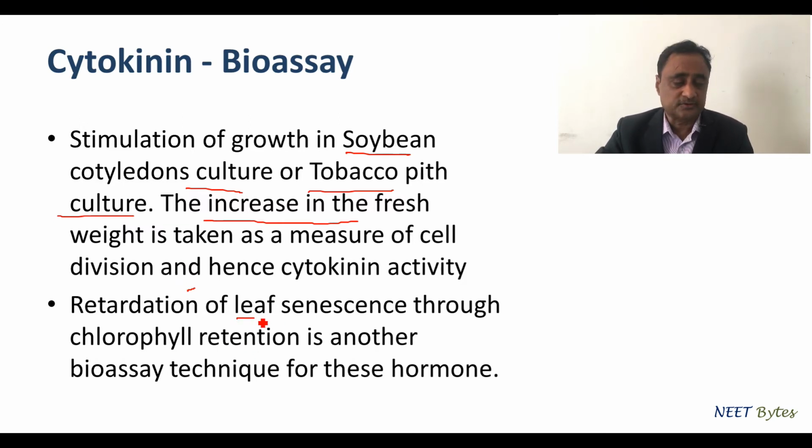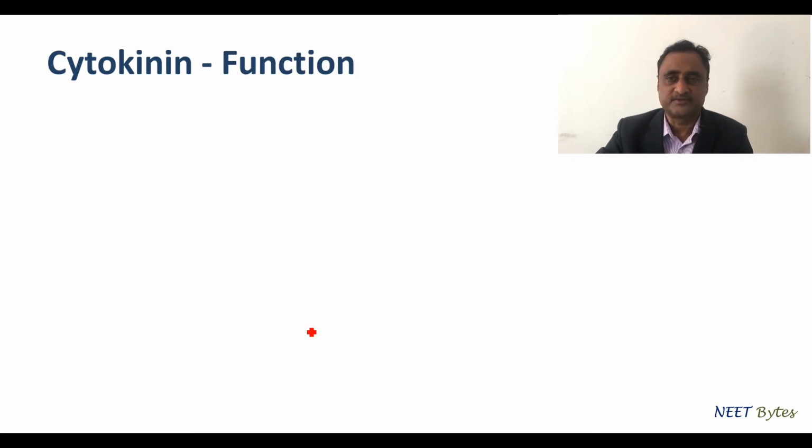Another important role of cytokinin is the retardation of leaf senescence. They retard it through chlorophyll retention, and that is also one of the techniques utilized in a bioassay, right? So that is about the bioassay.